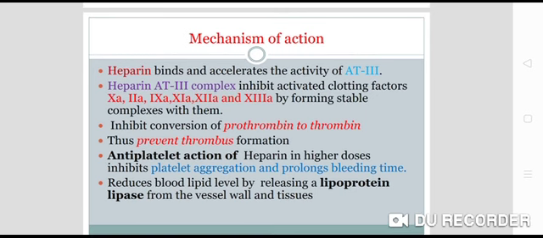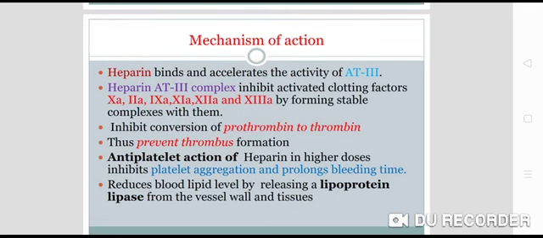Because of that, it inhibits the conversion of prothrombin to thrombin, so there will be no conversion of fibrinogen to fibrin, and thus it prevents thrombus formation.